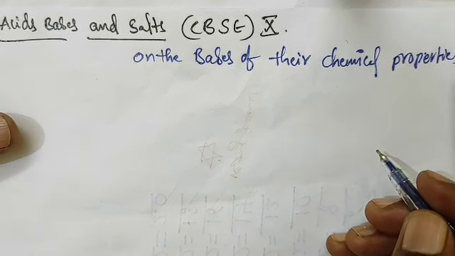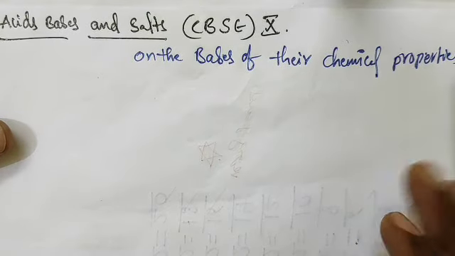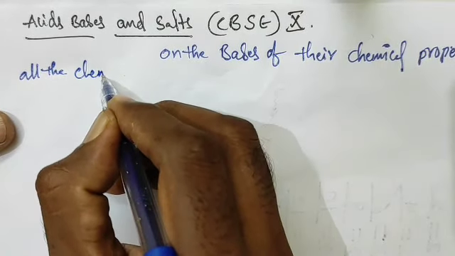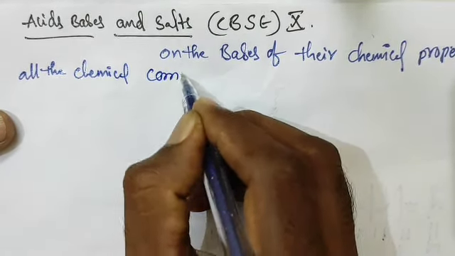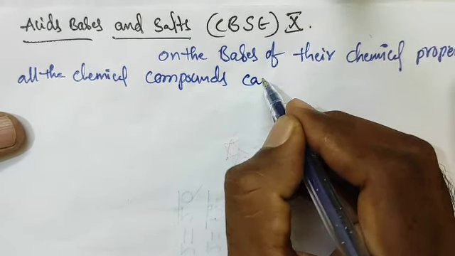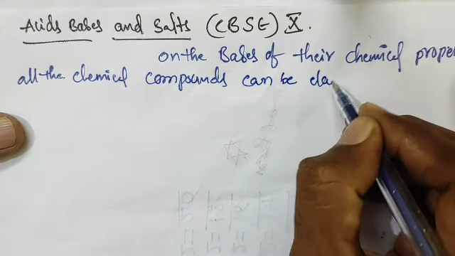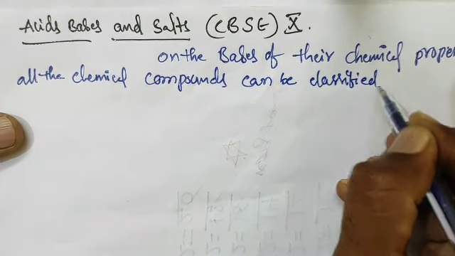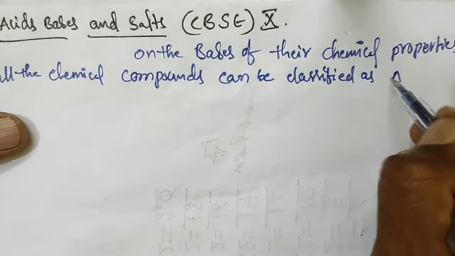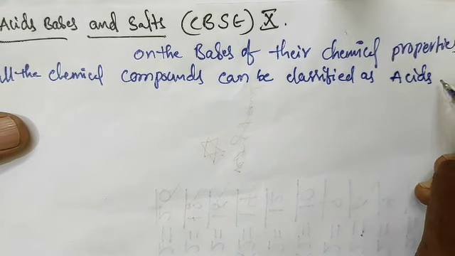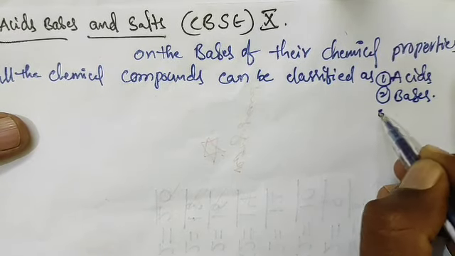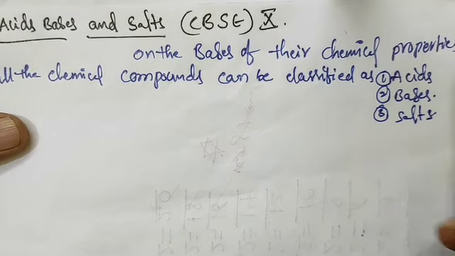Based on their chemical properties, all the chemical compounds can be classified into acids, bases, and third one is salts.